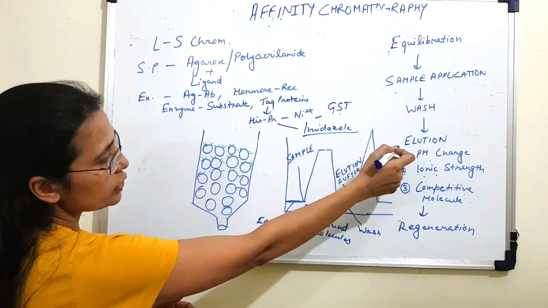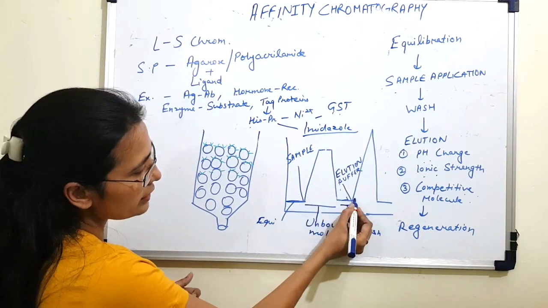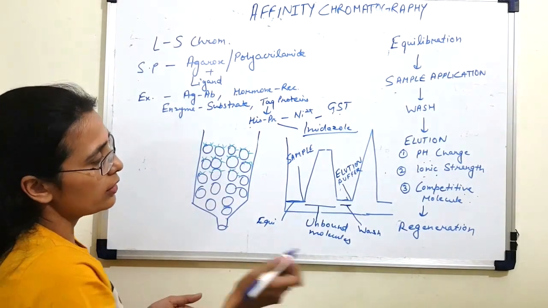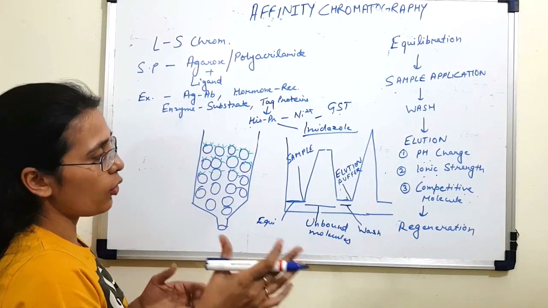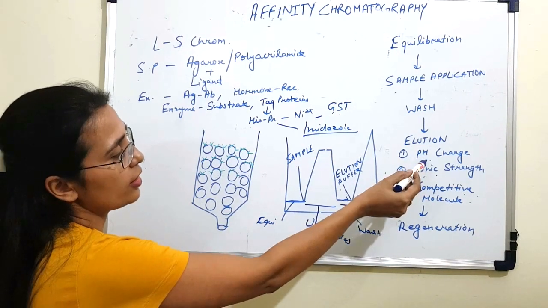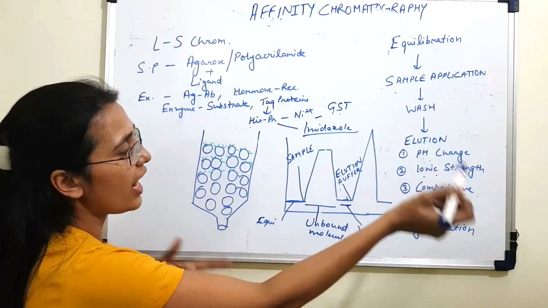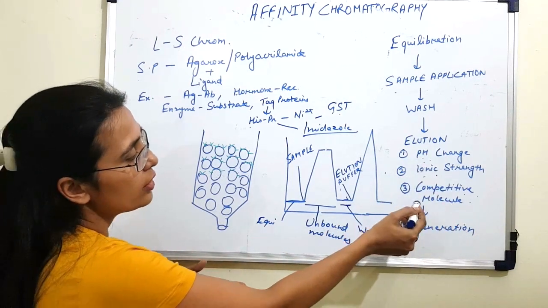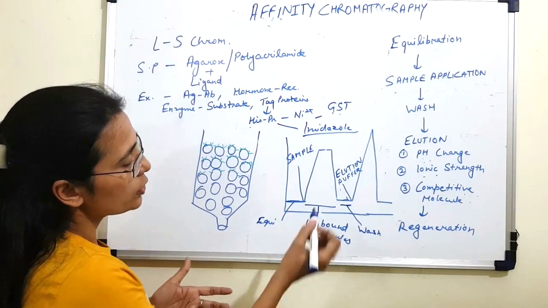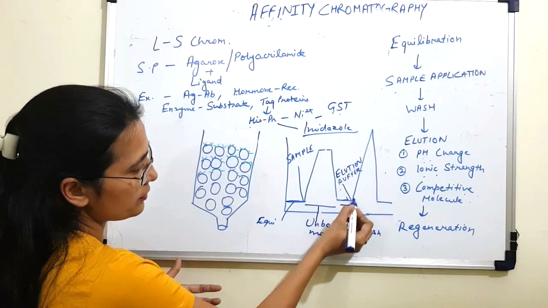During elution, when you start applying the elution buffer in your column, as you increase the concentration of your elution buffer, or decrease the pH or increase the ionic strength of your buffer, or increase the concentration of the competitive molecule that you're providing, you'll see a spike in the graph.